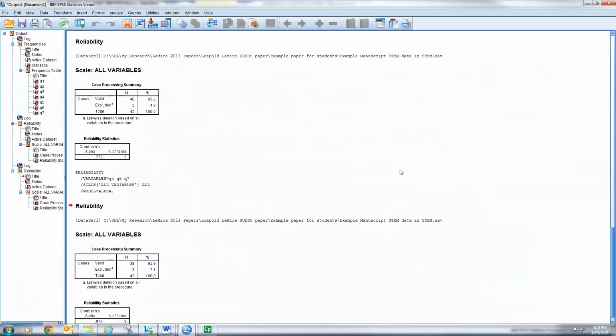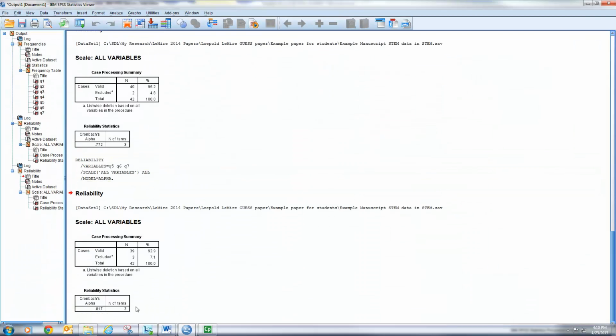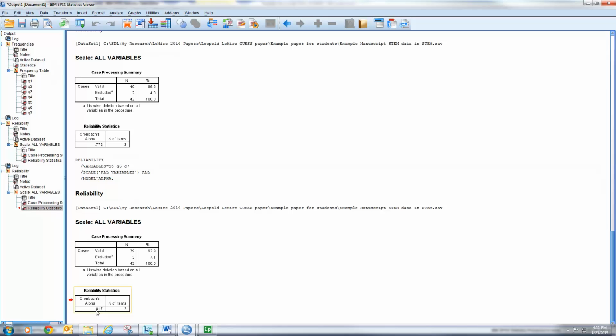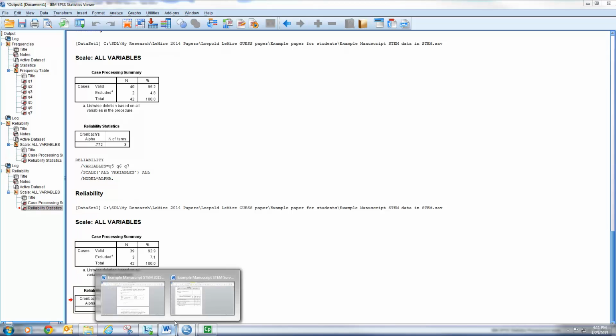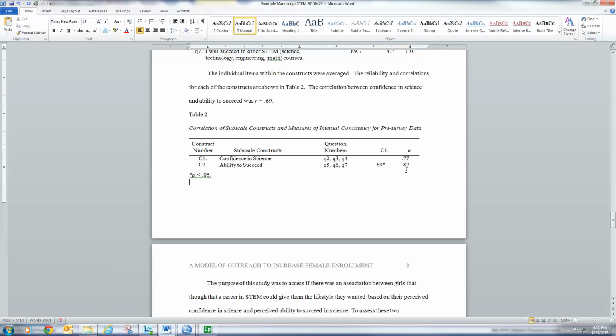I'm just going to say OK. And the reliability there was Cronbach's alpha of 0.817. I see it right down here, 0.817. So go to my paper, and I'm going to round that 0.817 to 0.82, and there it is. Okay, and that takes care of our internal consistency measures.